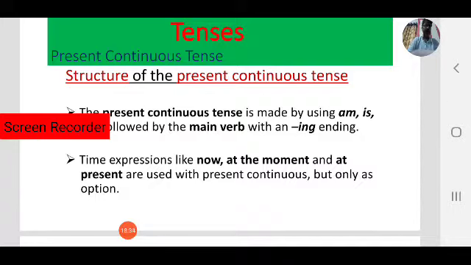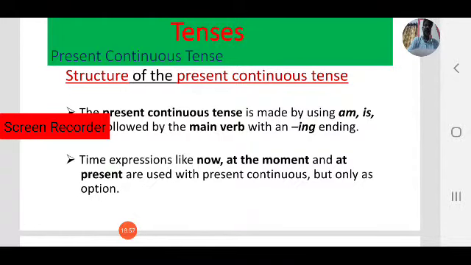So every word has 4 forms: present, past, present participle and past participle. We can call it as V1, V2, V ing form and V3. So coming to present continuous tense, here we use present participle or V ing form.